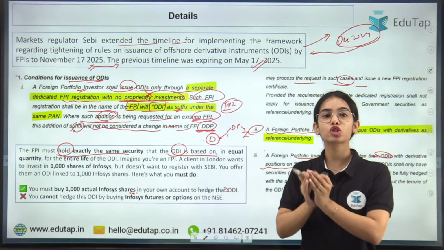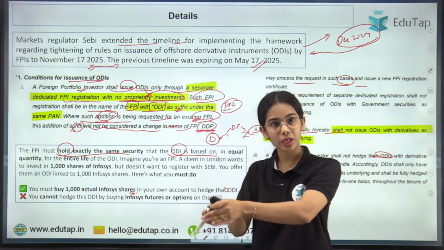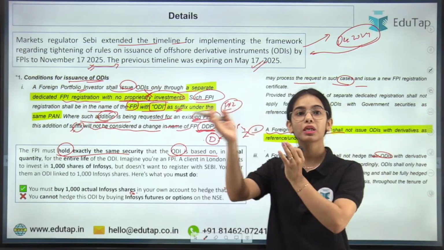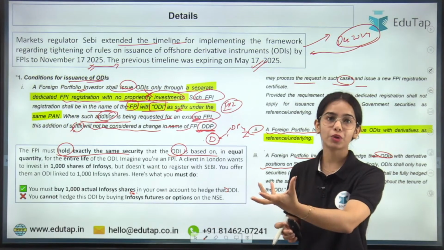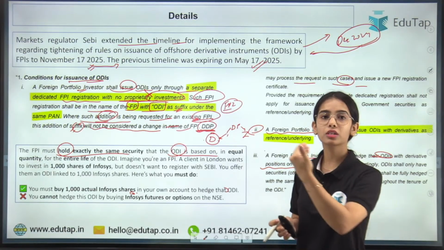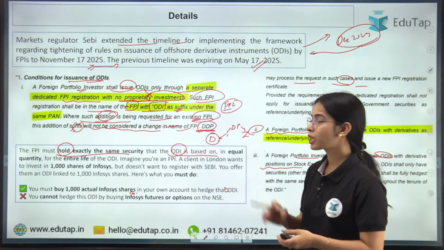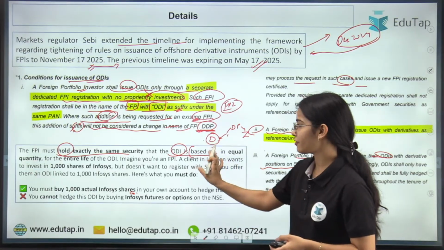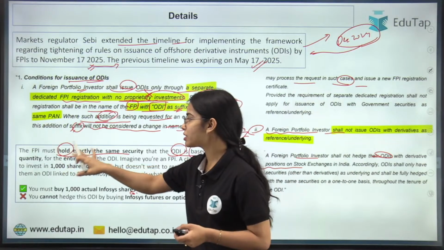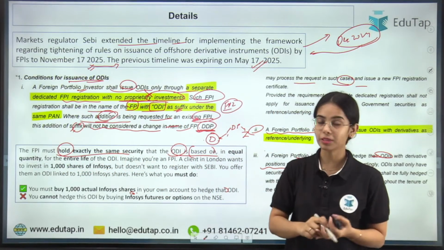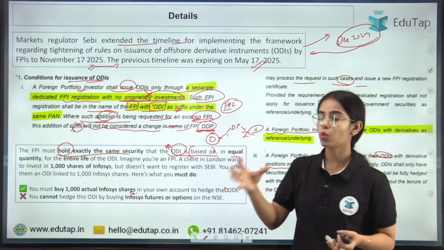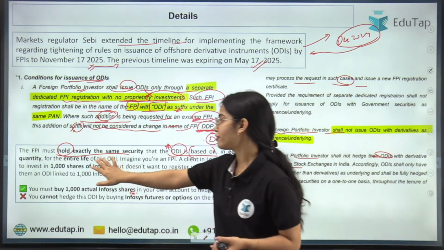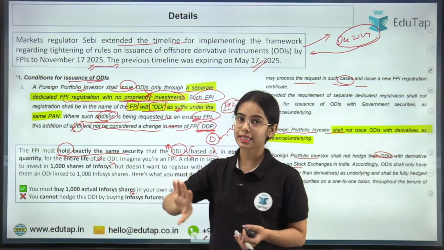So ODI is based on the value of some underlying. ODI is based on the value of some shares. ODI does not have its own value. ODI is based on the value of the shares, or on the value of the debt instrument. So this is what "based on" means, this is the reference we are talking about. So FPI must hold exactly the same security that the ODI is based on, in equal quantity, for the entire lifetime of the ODI, till the ODI is kept.